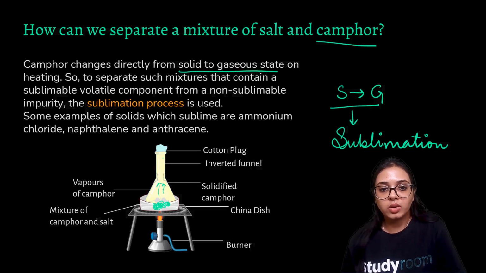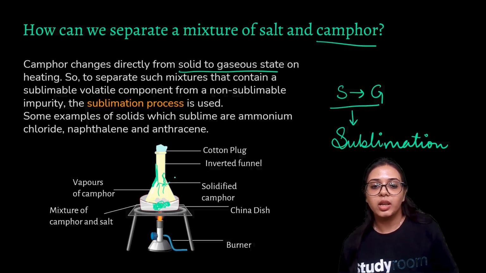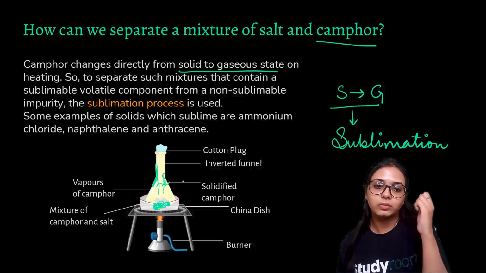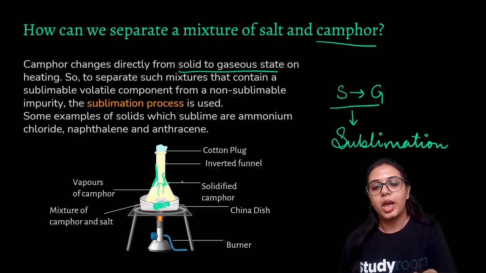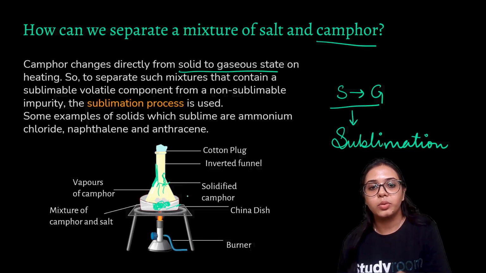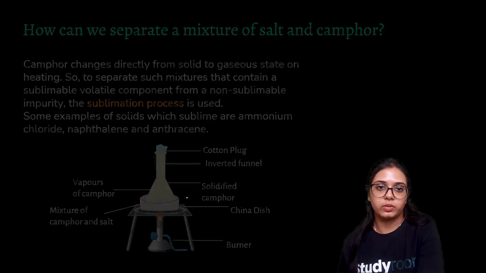When it reaches the not so heated part of the inverted funnel, the long stem, there is deposition of the solidified camphor, because that part is not as warm as the bottom part of the inverted funnel, and that is how you may obtain camphor from its salt mixture.